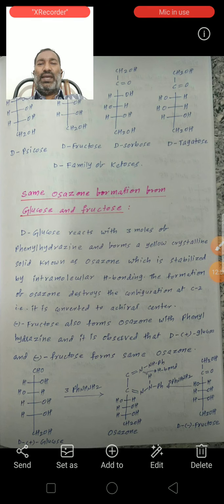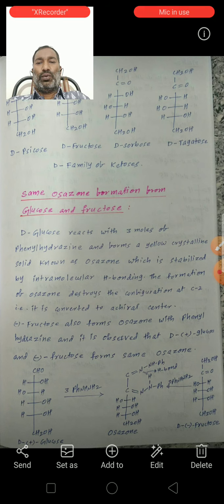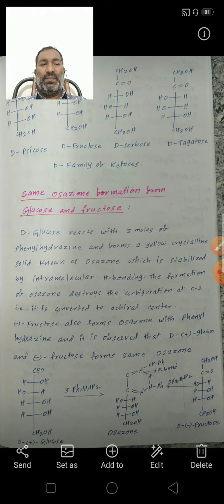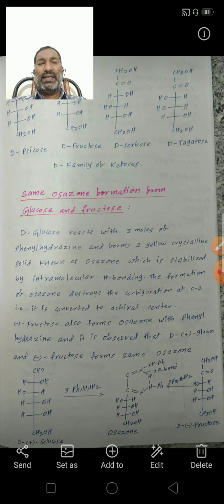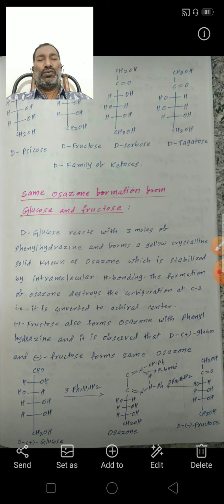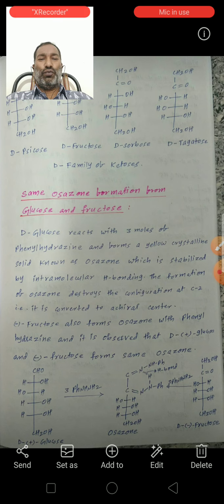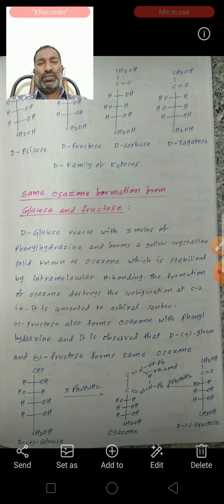Next, see the same osazone formation from glucose and fructose. D-glucose reacts with 3 moles of phenylhydrazine and forms a yellow crystalline solid known as an osazone, which is stabilized by intramolecular hydrogen bonding.